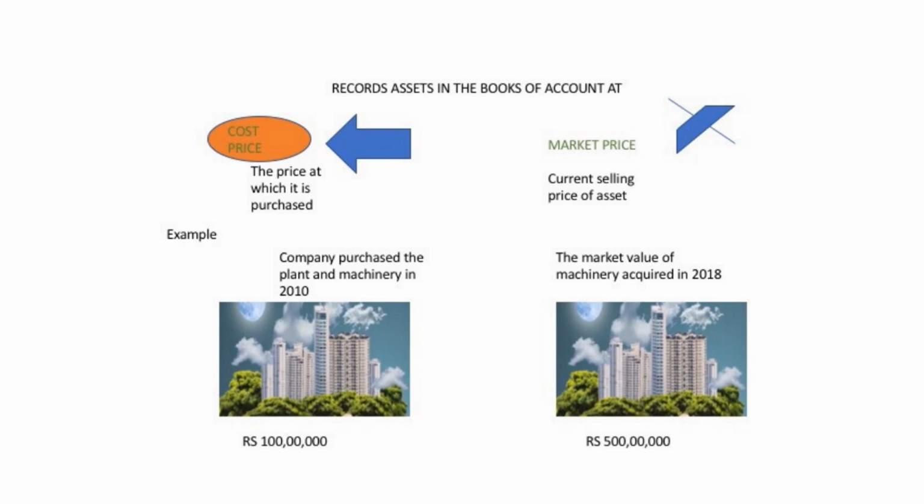That means the price has increased, but still it will be recorded in the books of accounts in the balance sheet at the old price only. You will not write the market value in the balance sheet, whether the market price is going up or down. हम हमेशा कॉस्ट प्राइस ही बैलेंस शीट में लिखेंगे. ठीक है, इसका relevance क्या होता है, will understand about it.